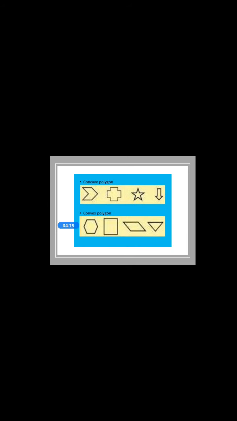You can see in a concave polygon there is always an inner bend. That is the way to identify it. And in a convex polygon there is no inner bend. One more way is there: if you draw the diagonals and even one of the diagonals lies outside the curve, it is concave. If all the diagonals lie inside the curve, it is convex.